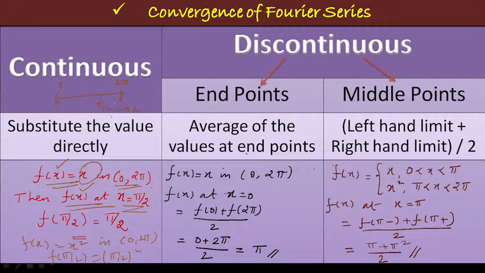Suppose there is a discontinuity at a given point where we are going to find the function value. What we are going to do here is there may be two cases. As I told you earlier, discontinuity arises either at the end point or at the middle point of the interval. So if the discontinuity arises at the end point, then what are we going to do? If it is at the middle point, then what are we going to do? That is what we are going to discuss now. If the discontinuity arises at the end point, then what we are going to do here is take the average of the values at end points.